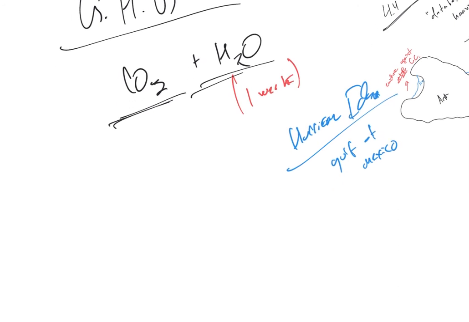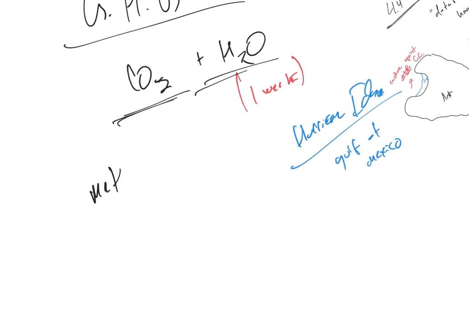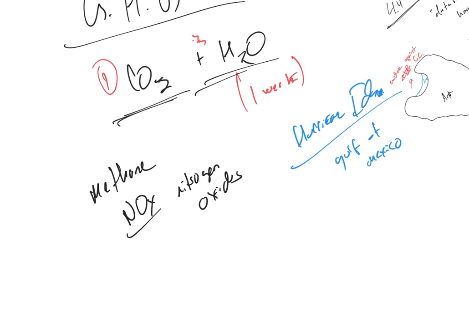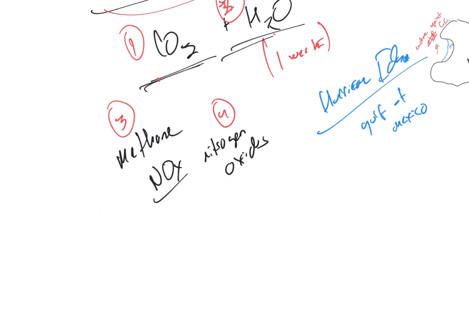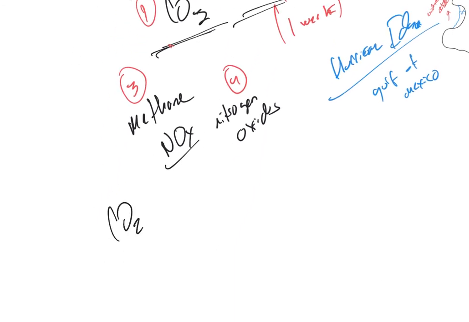Okay? The other ones are methane, and I'm going to just write NOx. NOx stands for nitrogen oxides. These are the other two. So there's 1, 2, 3, 4 greenhouse gases. CO2 and water are the most important. Methane and nitrogen oxides are next. Now, some differences, right? CO2 is more present, but not as bad as methane.